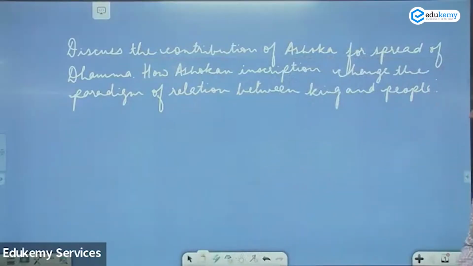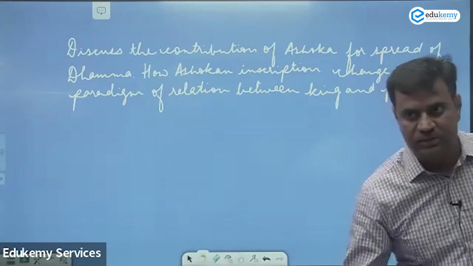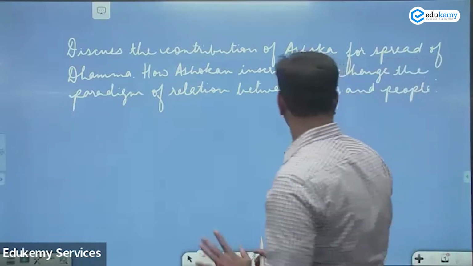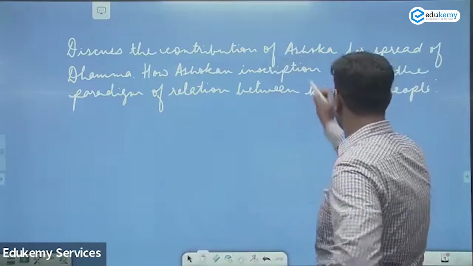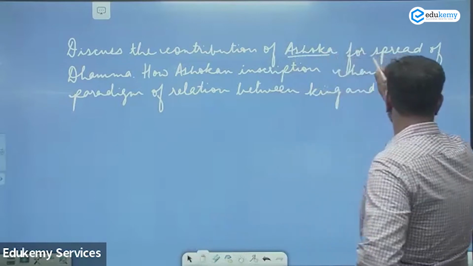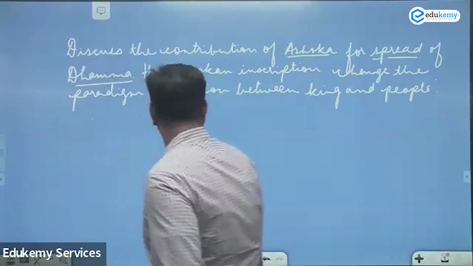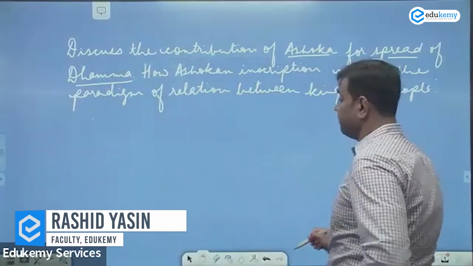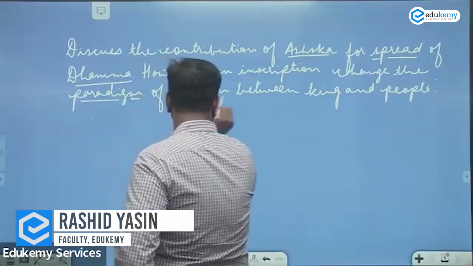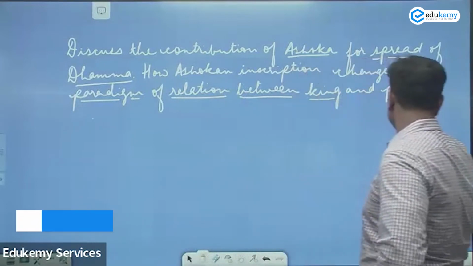The question is, discuss the contribution of Ashoka for the spread of Dhamma, and how Ashokan inscriptions changed the paradigm of relation between the king and the people. So first of all, to understand the question: contribution of Ashoka for spread of Dhamma, and then how Ashokan inscriptions changed the paradigm of relation between king and people.